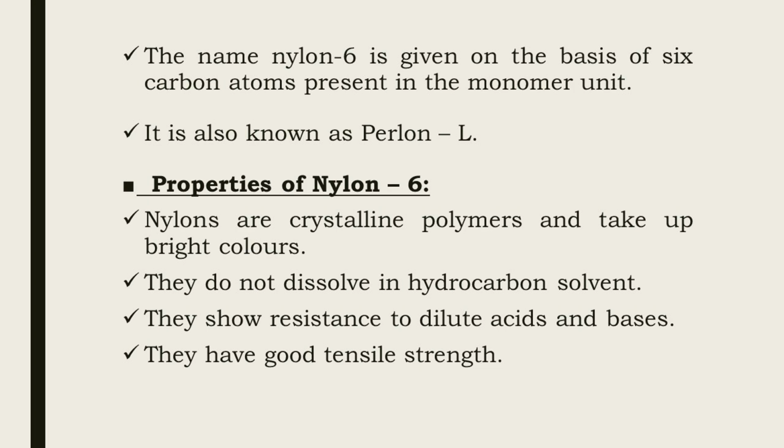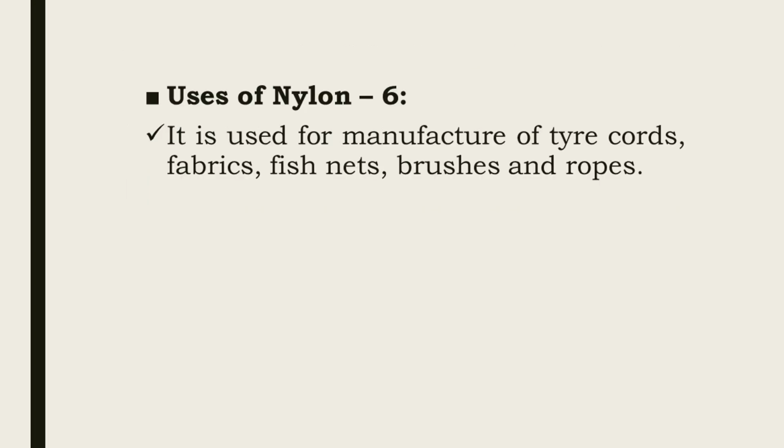They do not dissolve in organic solvent. They show resistance to dilute acids and bases. They have good tensile strength. Uses of nylon 6: Nylon 6 is used for manufacture of tire cords, fabrics, fish nets, brushes and ropes.